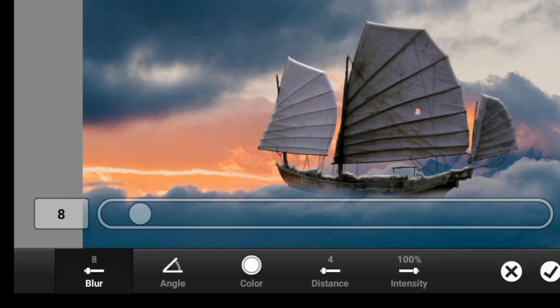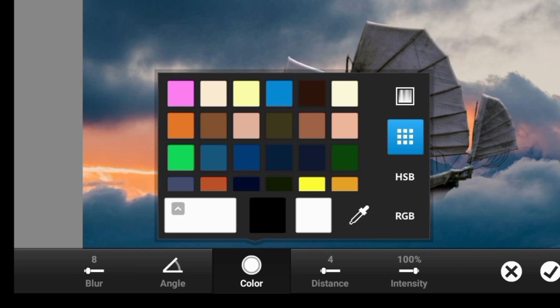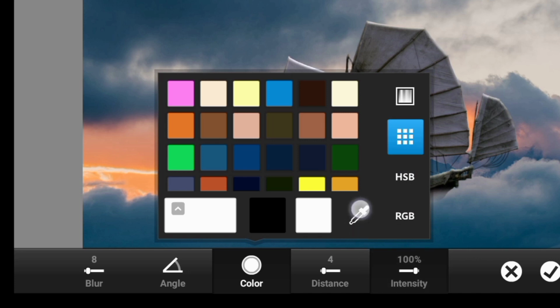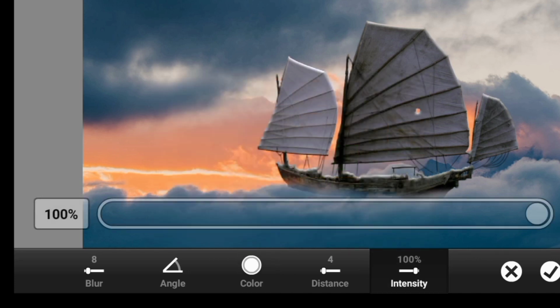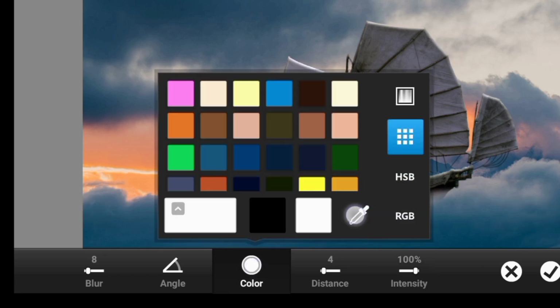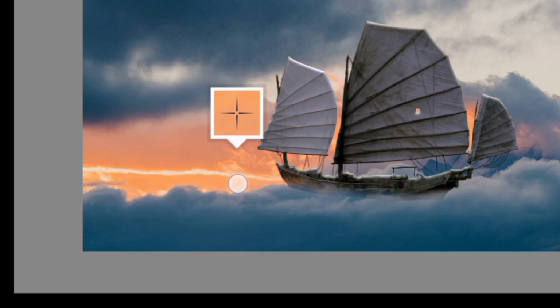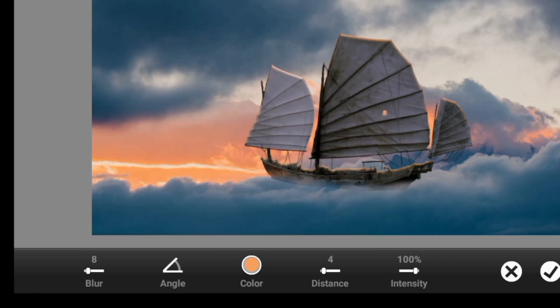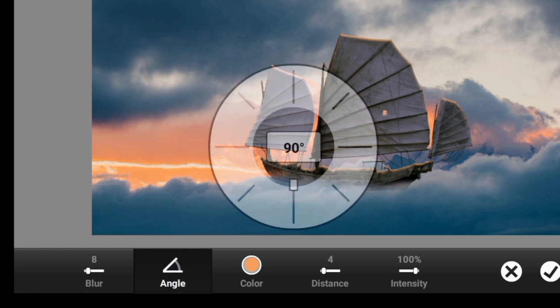So once done, you can click on effects, go to basic and then choose bevel. Alright, so let's change the color. So click on color, use your eyedropper tool. This is the eyedropper tool. So click on color and select this orange, and now come over to this angle and direct it so it could face this side.